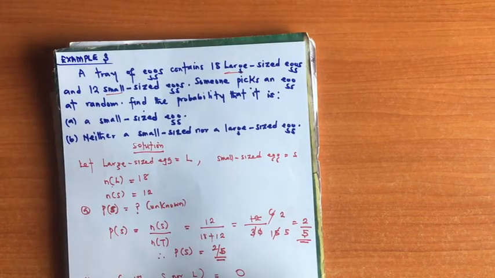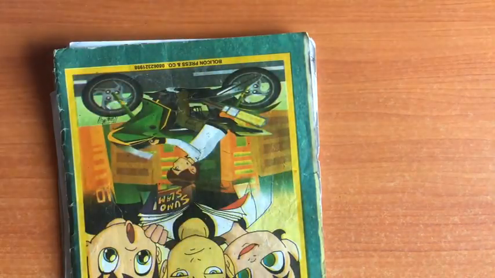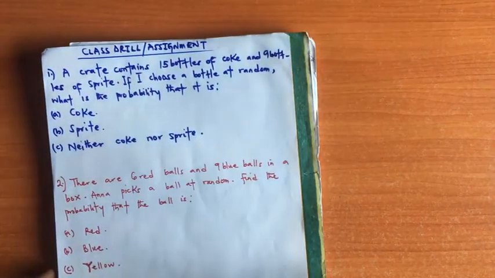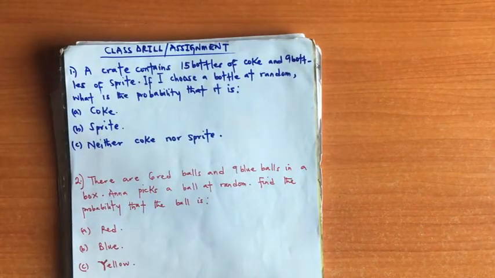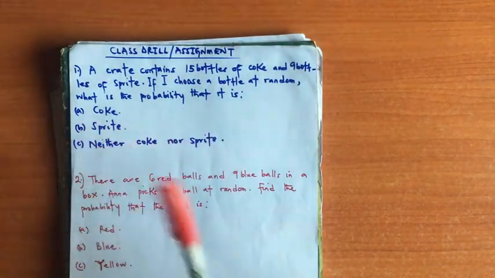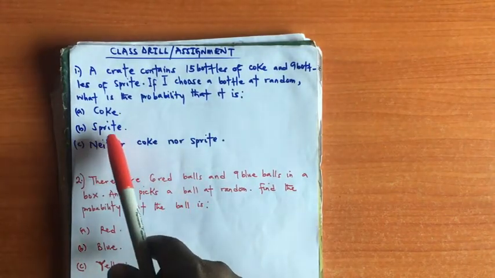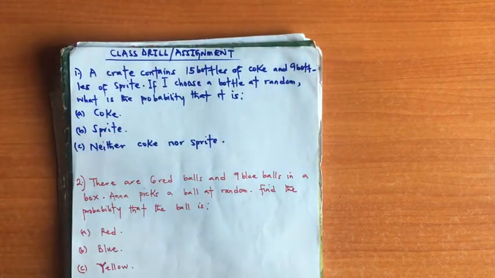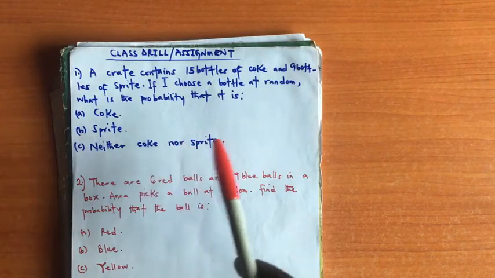Now, this is going to be your assignment. From the first question, what do you have? A crate contains 15 bottles of Coke and 9 bottles of Sprite. If I choose a bottle at random, what is the probability that it is Coke? What is the probability that it is Sprite? And what is the probability that it is neither Coke nor Sprite?